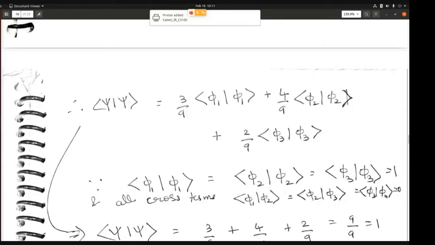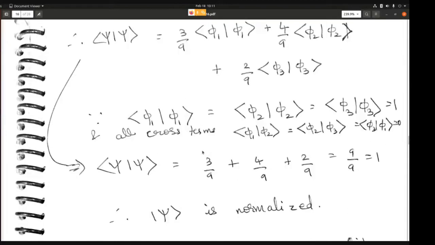The scalar product of a vector with itself will be 1. So you are left with 3 by 9 plus 4 by 9 plus 2 by 9. You have to carry out this multiplication yourself, only then you will follow it properly.